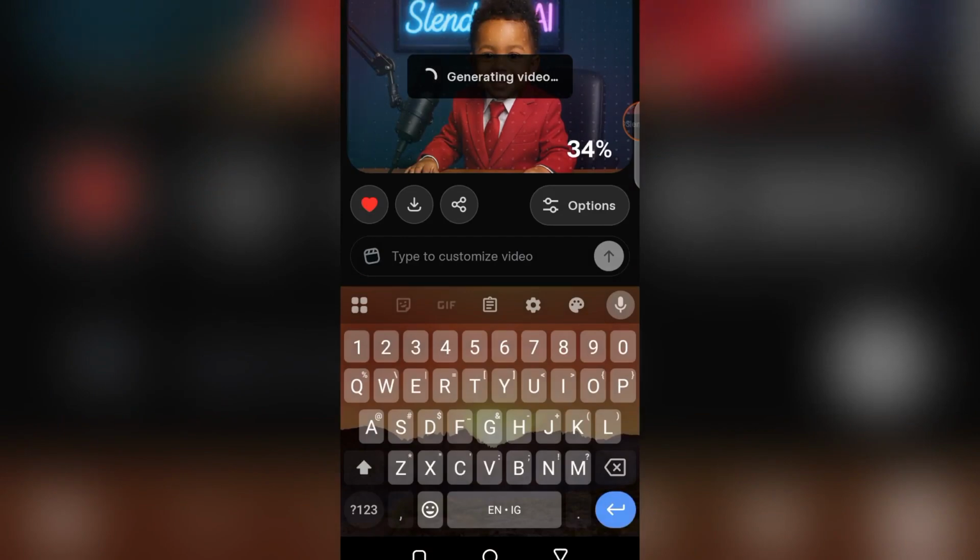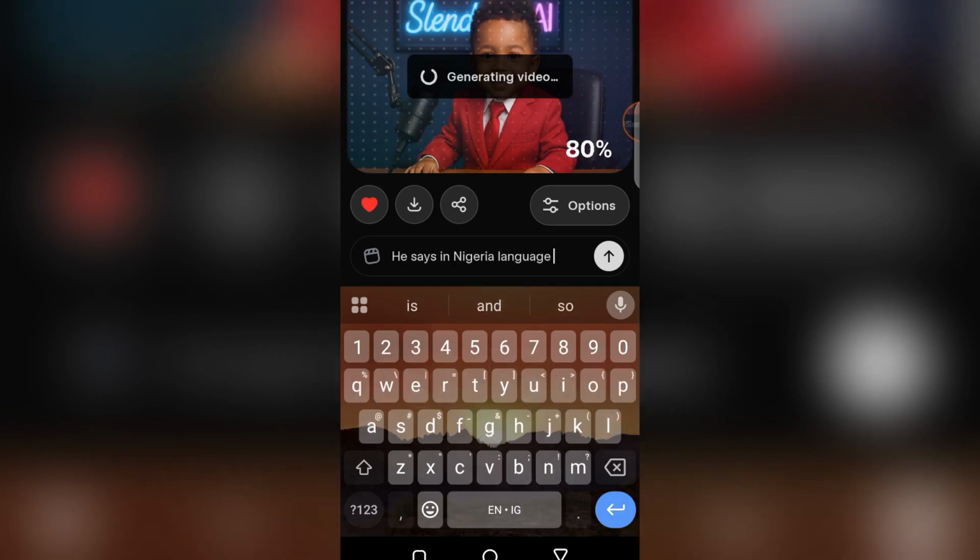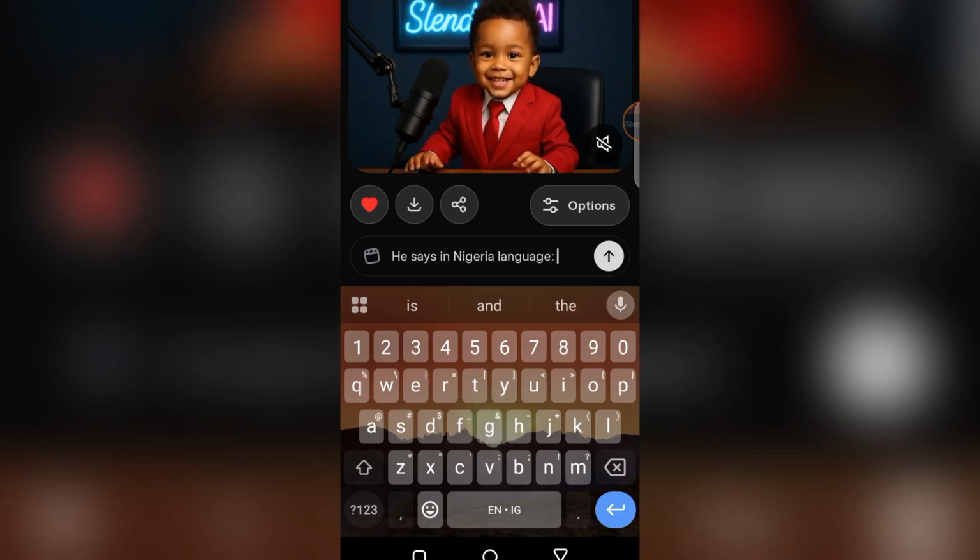In my own case, I will say he says in Nigerian language. Before we continue, let's look at what Grok has generated so far.